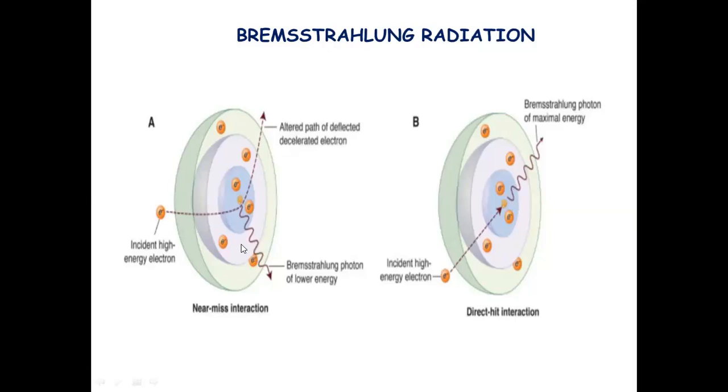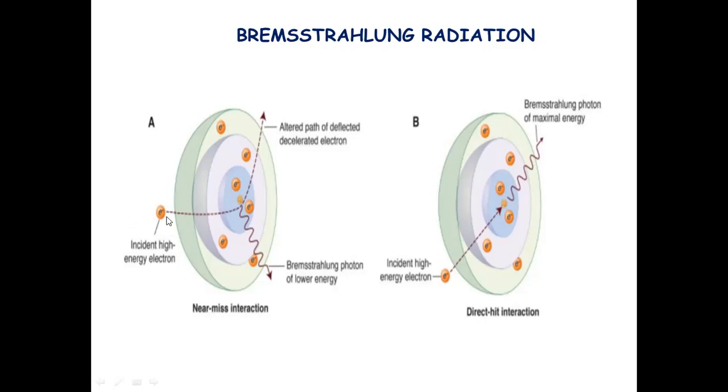The first one is known as direct hit interaction, and the second one is known as near miss interaction. Whenever high-speed electrons pass by the tungsten nuclei, they have two pathways, near miss or direct hit interaction. In these interactions, the electron is attracted towards the positively charged nucleus, and its path is altered towards the nucleus and it loses some of its velocity. This causes deceleration and loss of kinetic energy, which is given off in the form of new photons.